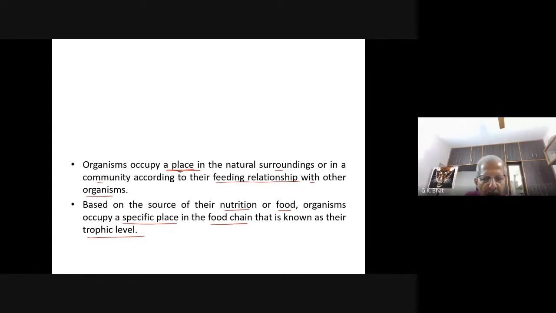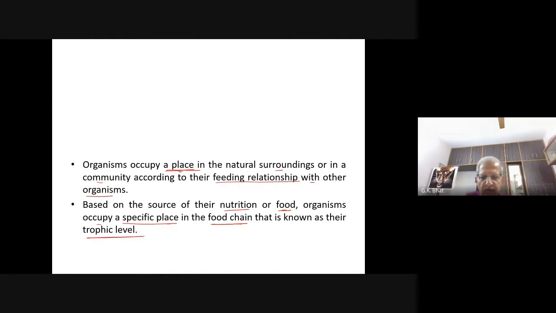A trophic level is the position occupied by an organism based on their food requirement, energy requirement, nutrition requirement. So I hope this is clear.